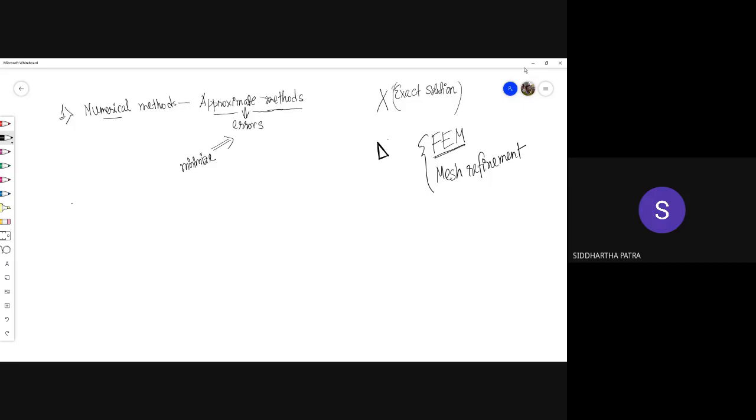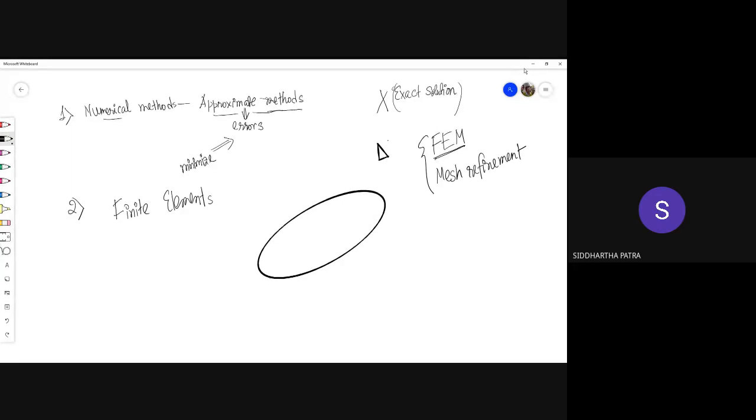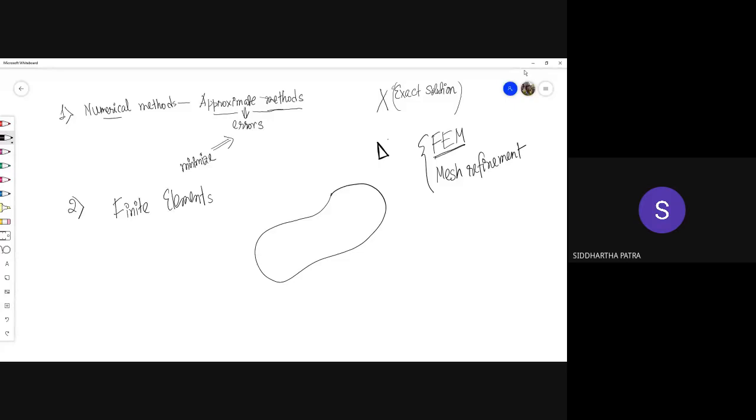Now the next point that we learned actually deals with the title of the subject itself. We use finite elements, which means if we are given a random geometry, we need to discretize that geometry, let's say in the forms of triangles and quadrilaterals.